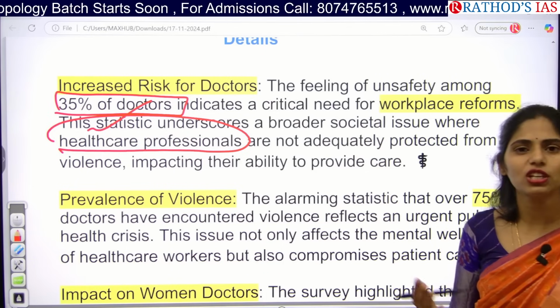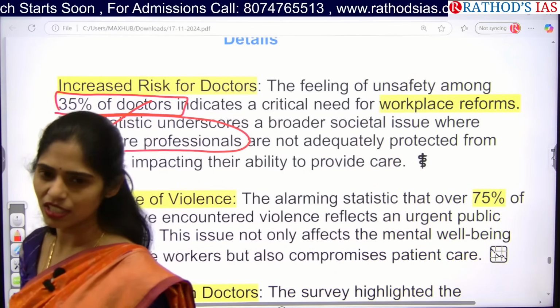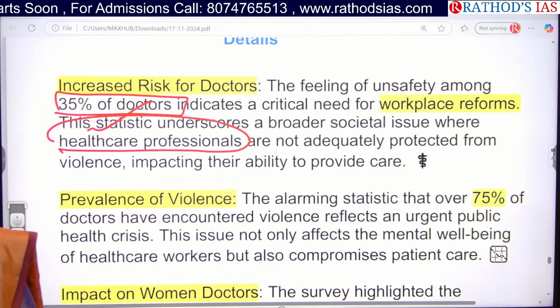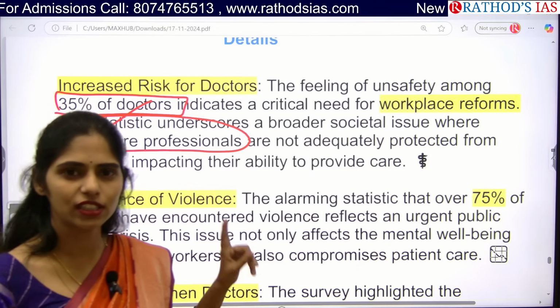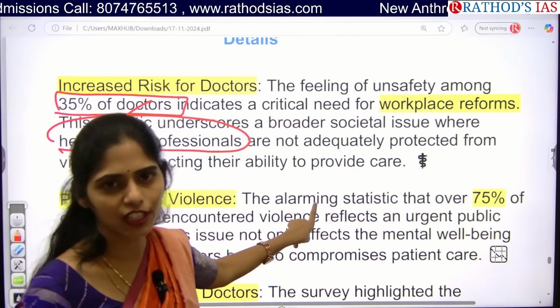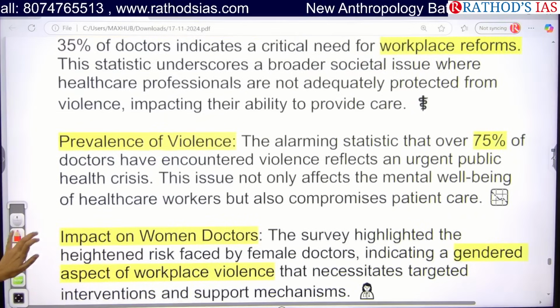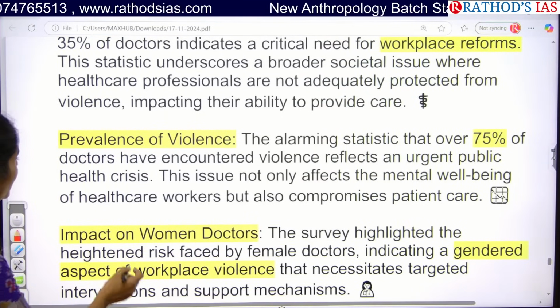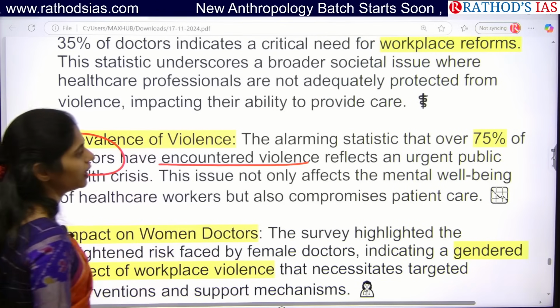No. Can we achieve our sustainable development goal of well-being, that is SDG 3? No. So if you want to achieve our sustainable development goals by 2030, that is SDG 3, we need to give protection to healthcare workers. And next one here is, this article is saying that 75% of doctors have encountered violence.